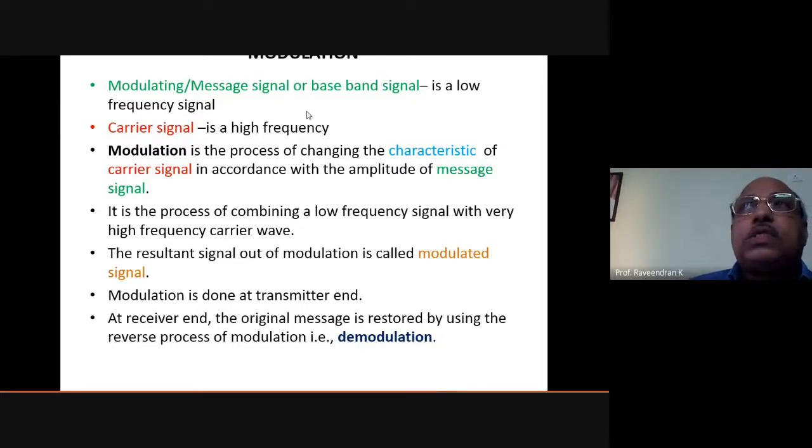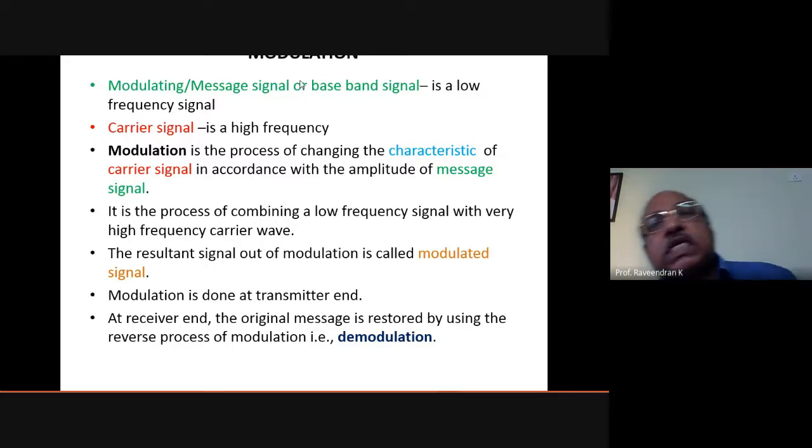So I told you these audio frequency ranges are very small. That is why the energy associated with audio signals is very, very small. So when you propagate these signals through air, they cannot go a long distance in a fast way.